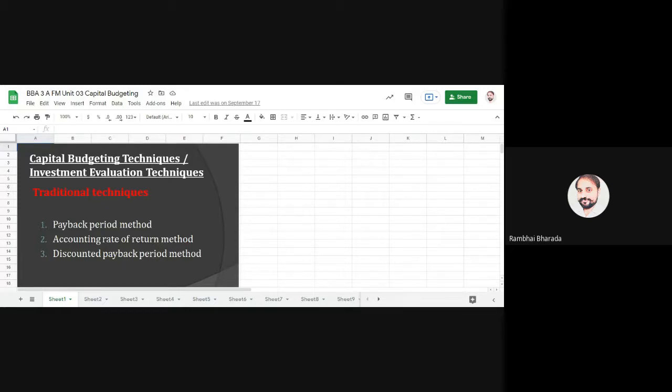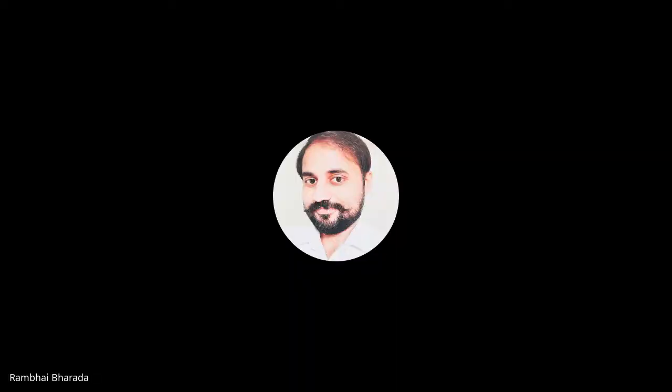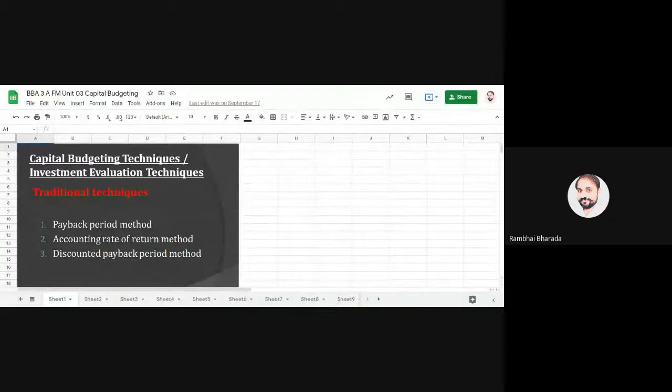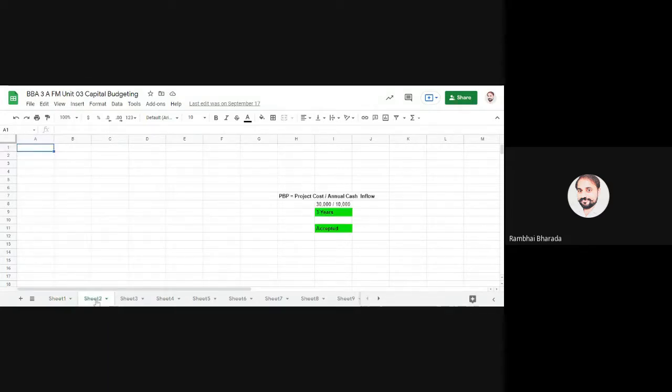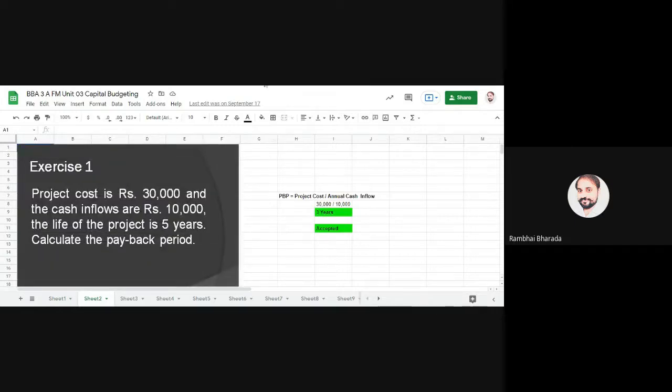Now you can see the Google Sheet which I shared with you. Mainly three techniques are there in traditional techniques: payback period, accounting rate of return, and discounted payback period. First, we start with the payback period. The calculation for payback period is very simple. It is shortly known as PBP.